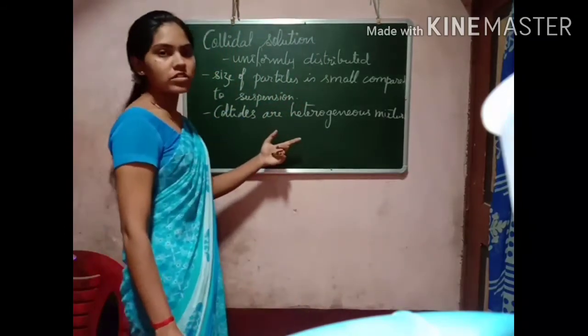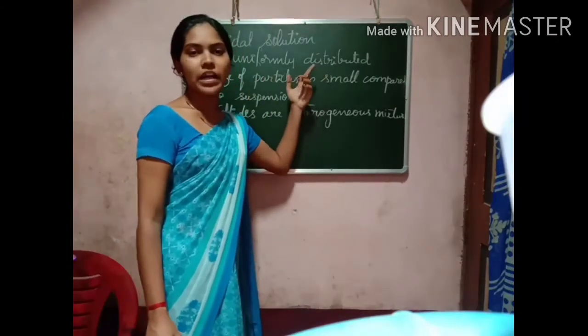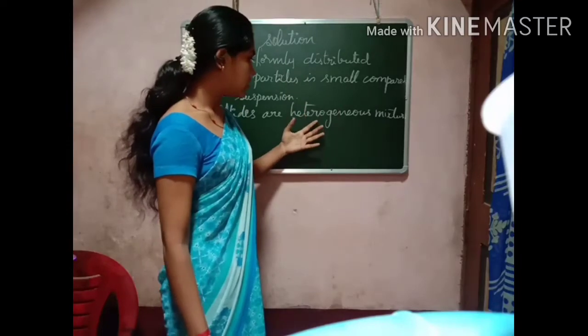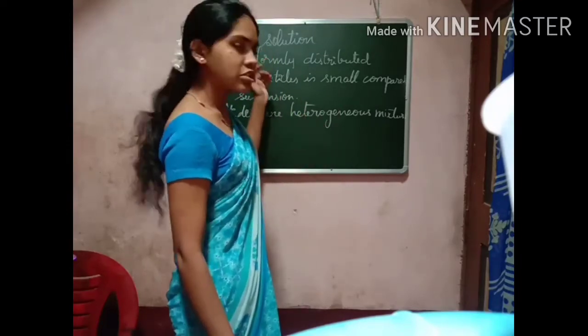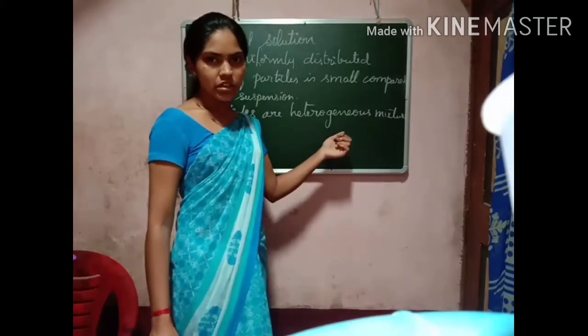You think that the particles are uniformly distributed, so you think that it is a homogeneous mixture, but actually colloids are a heterogeneous mixture.